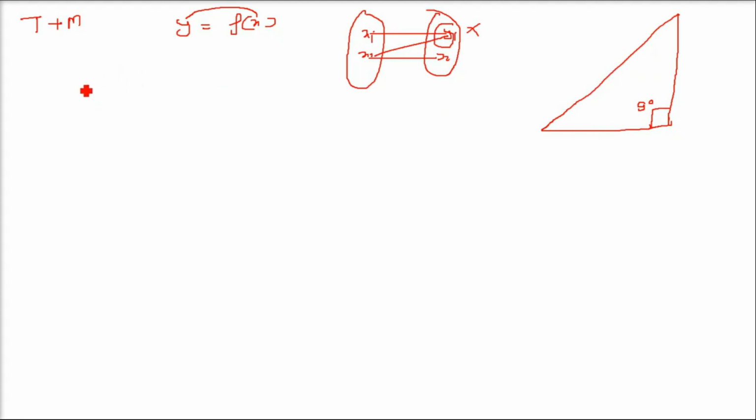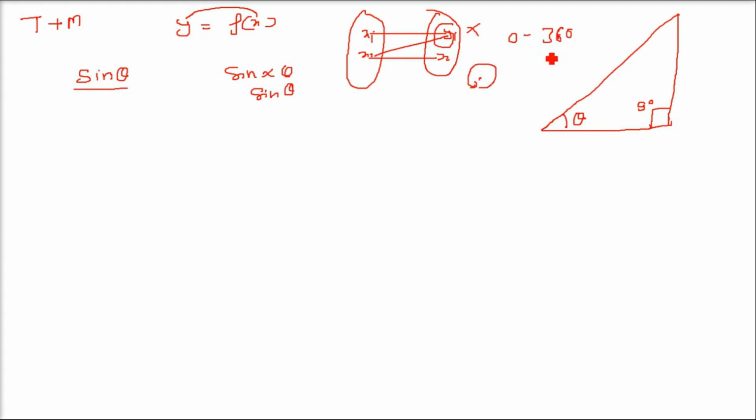Now, fortunately, we have sine theta. This is a trigonometric function. And why is it called a function? Because this sine theta gives you exactly that. It follows the definition of a function. First of all, let me tell you that this sine theta is not sine into theta. This is sine of angle theta. And what is this theta? See, this is the angle theta we are talking about. Theta can vary from 0 to 360 degrees, and it can go up beyond that, because going around gives you this 360.